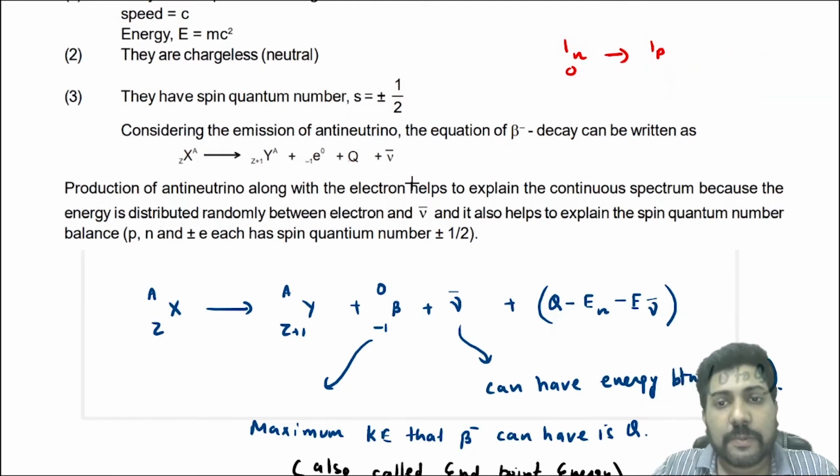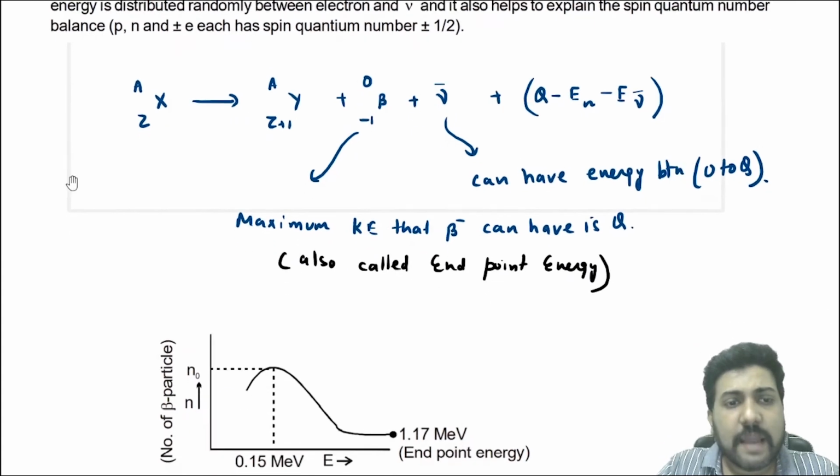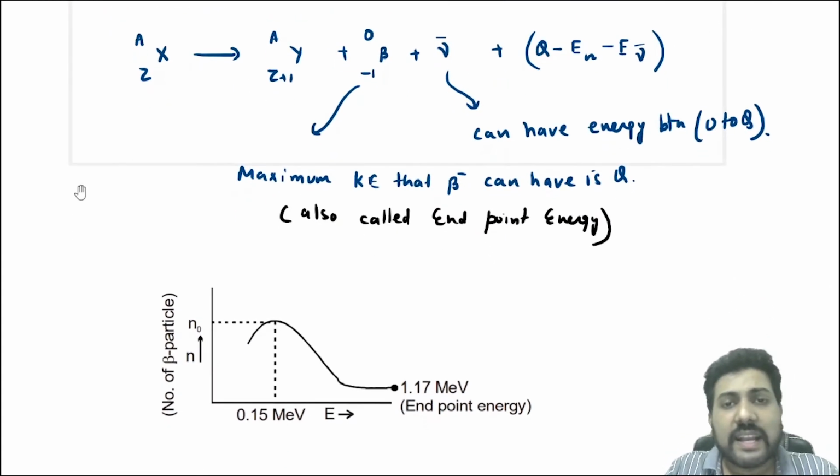Now again I will tell you what is happening here. How is the kinetic energy random?